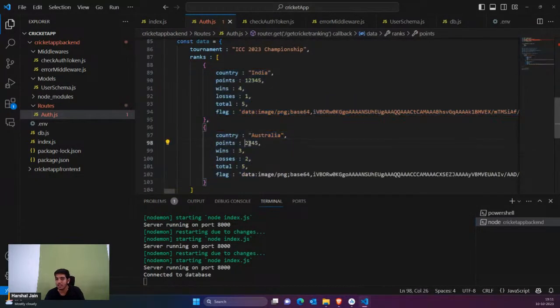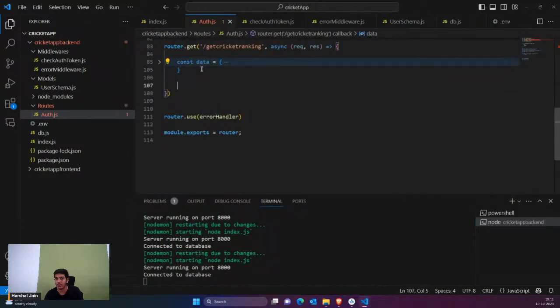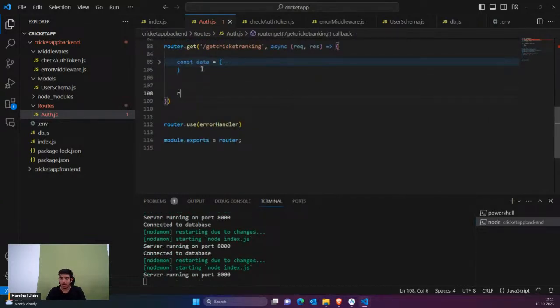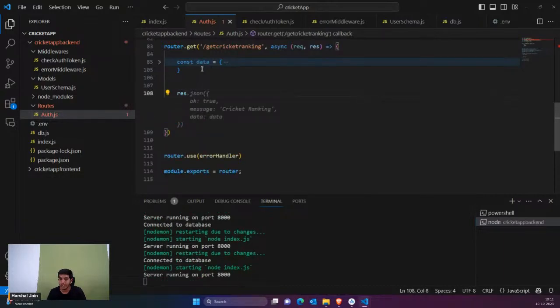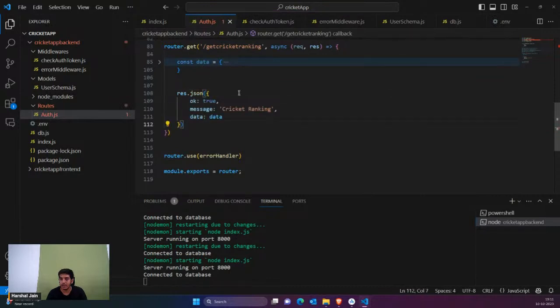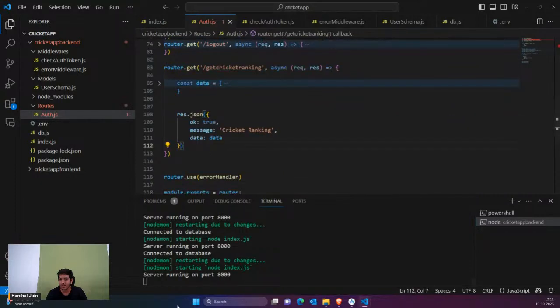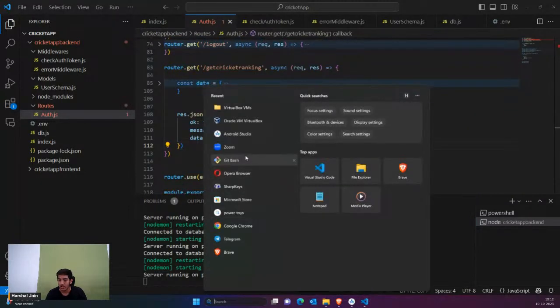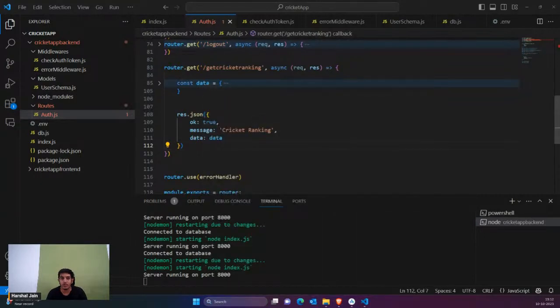Okay, so I'll just say that suppose these are the points for this, and I've just added some random data. Now I'm going to simply send this data as a response. Okay, so I'll simply say that res.json, and then you're simply going to send the data as a response. That's it. So now guys, we have created those APIs. Now we're going to use those APIs. So first of all, let's test the API. So we can simply go to Postman. So what you have to do is you can simply type Postman here, and you are going to test the APIs.